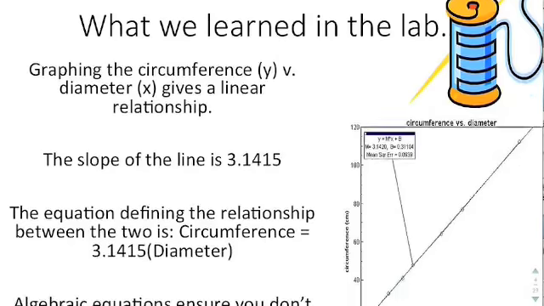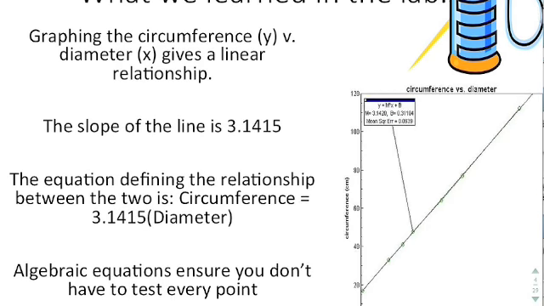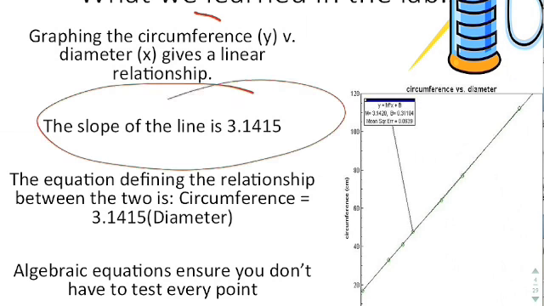Now, in the lab you learned that there was definitely a relationship between the circumference and the diameter. In fact, when you graphed it with the diameter on the x-axis and the circumference on the y, you actually got a slope of 3.1415. You may not have exactly gotten 3.1415, but you should have been somewhere close to that.